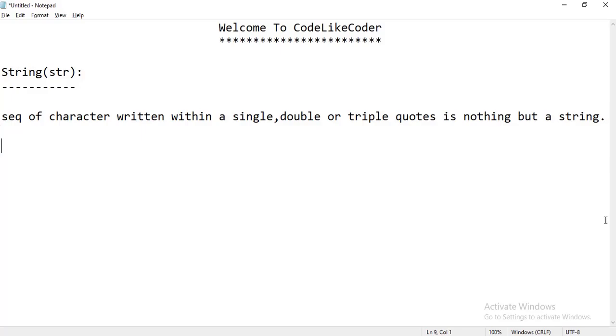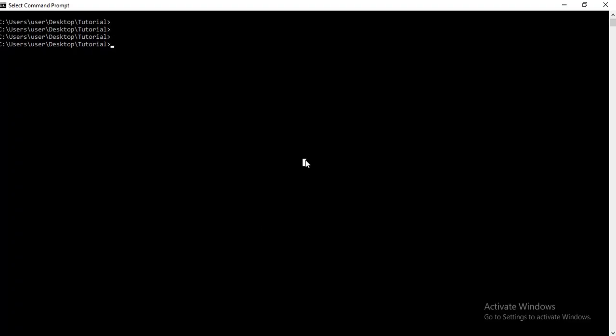So I am just giving one example here. Suppose I am writing Python in single quotes. This is also treated as a string. If I write it within double quotes, this is also treated as a string. If I write it in triple quotes, it is also treated as a string. Even we can write a single triple quote like this. This is also treated as a string. Let me go to the Python console and try the same there.